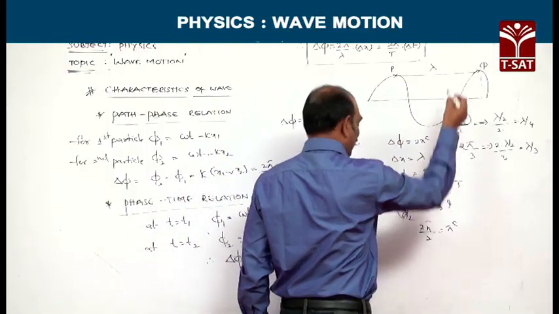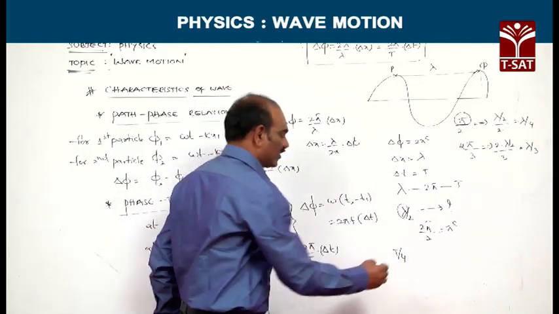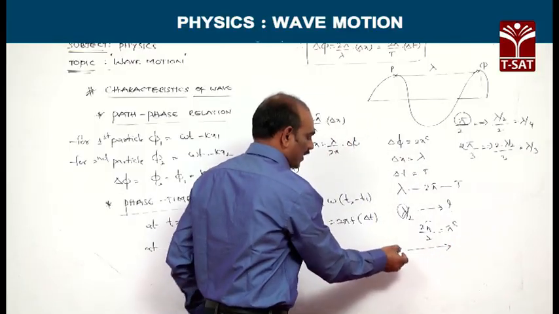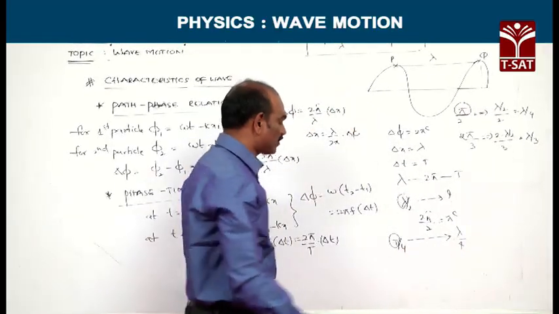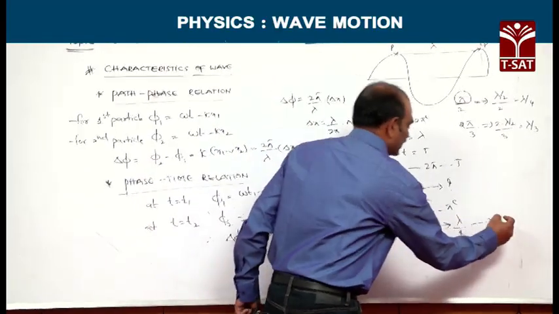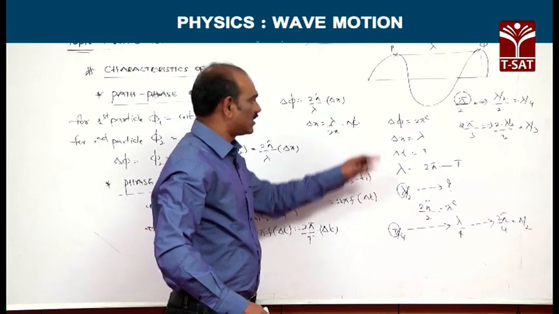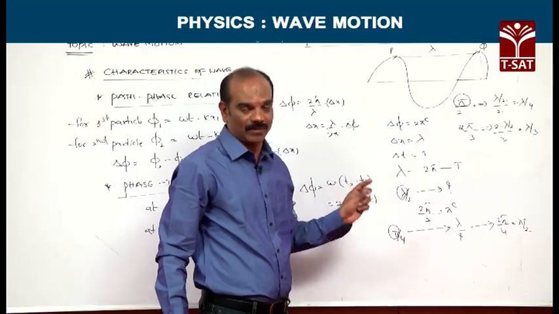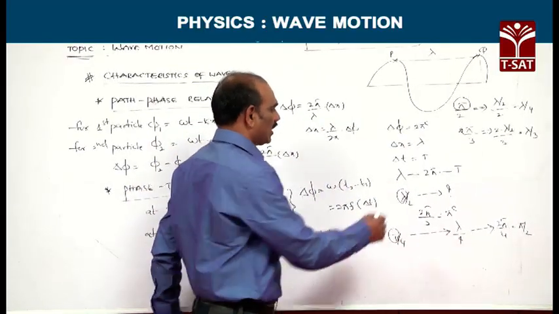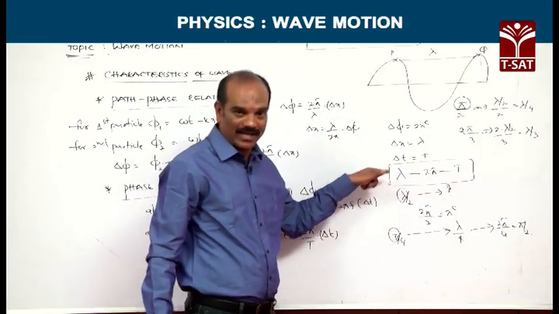Suppose the time interval between any two points on the wave is T by 4. How do we convert this in terms of phase? In place of T, replace 2 pi, so 2 pi by 4 is equivalent to pi by 2. Therefore, this is the easiest way of converting path in terms of phase, phase in terms of time, and so on, by remembering only one relation: lambda corresponds to 2 pi corresponds to T. Lambda is the path, 2 pi is the phase, T is the time.